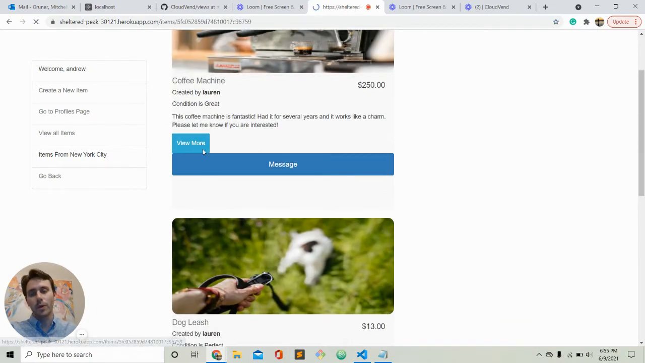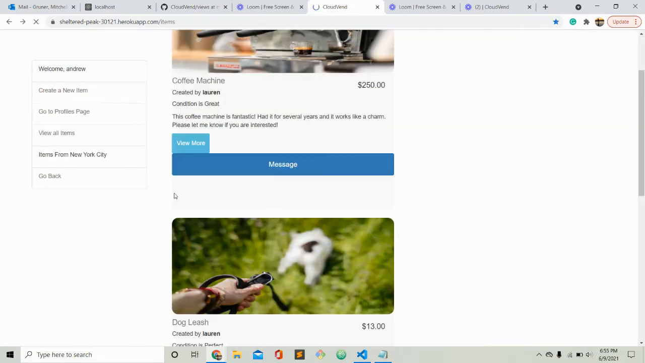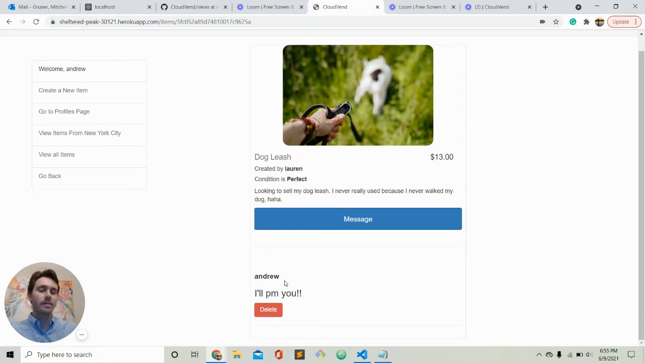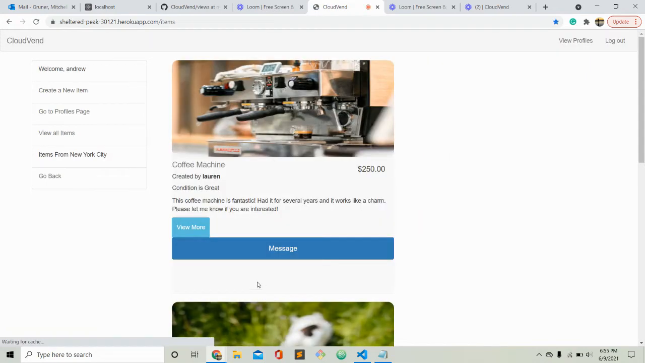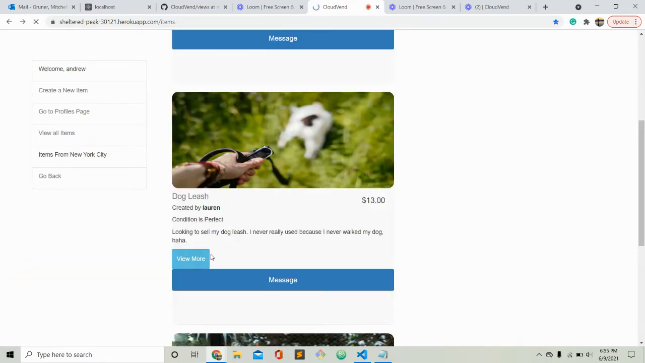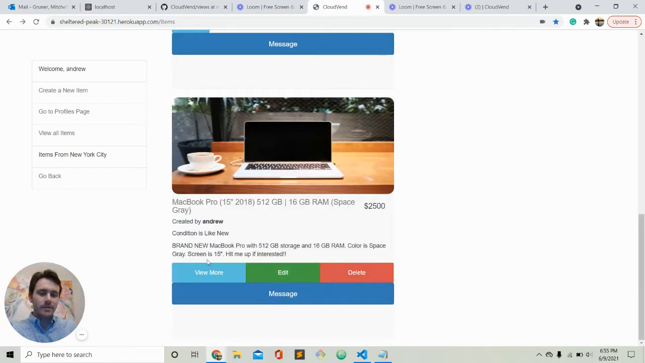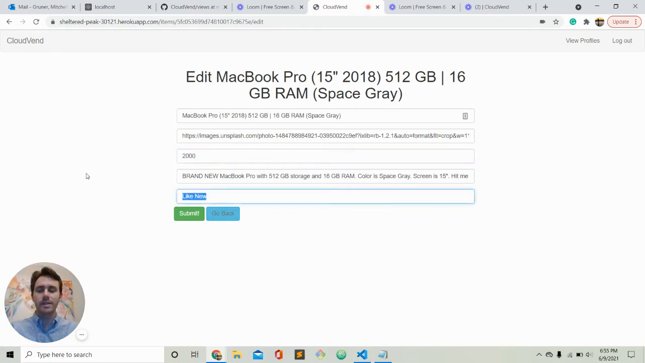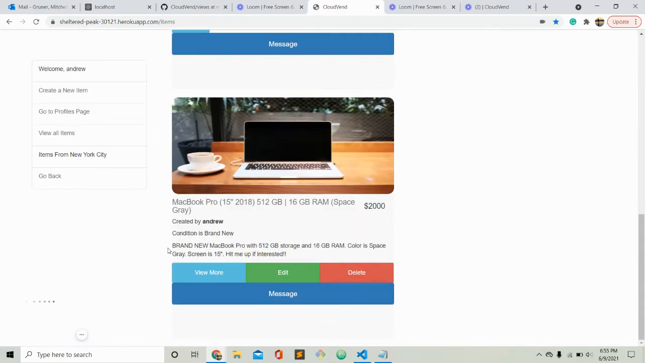You can view more. So this one doesn't have any comments, but if you view more on one that does have comments, this one is created by me, so I can delete it. And if we go back to dog leash, there aren't any comments. So the same idea for this item, you can delete it, you can edit it. I'm going to edit it to 2000. So instead of 2500, I'll make it 2000, make this brand new. And it's brand new, it's 2000.